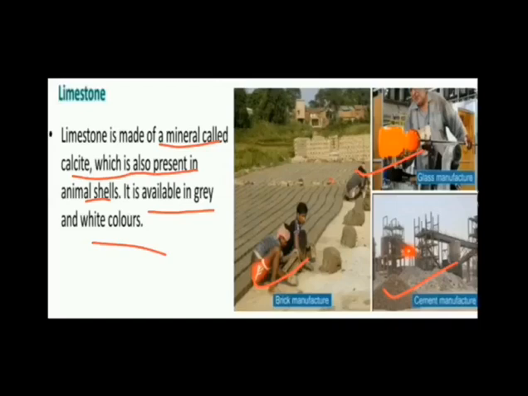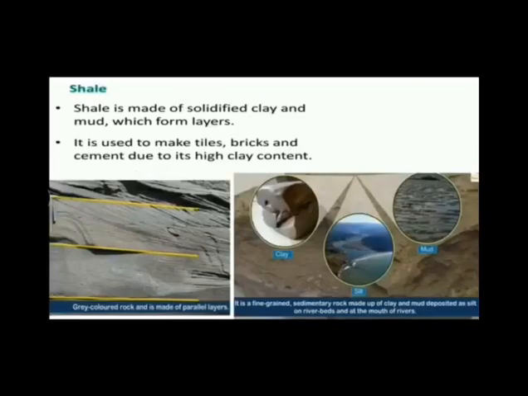shale. Shale is made of solidified clay and mud which form the layers, and it is used for making tiles, bricks and cement due to its high clay content. Shale is formed from solidified clay, and its texture is a grey colored, fine grained rock that exists in thin layers. It is used to make tiles, bricks, and cement.